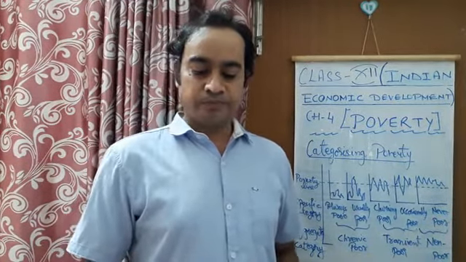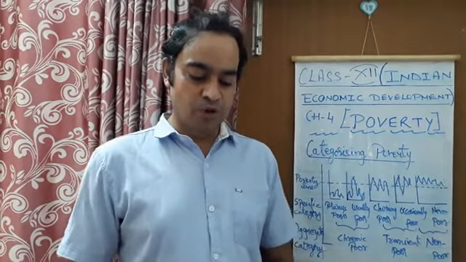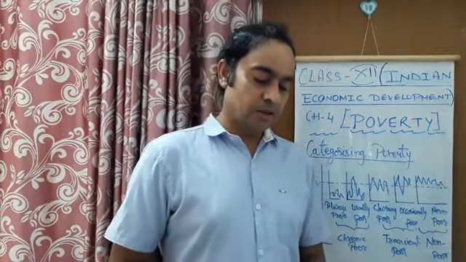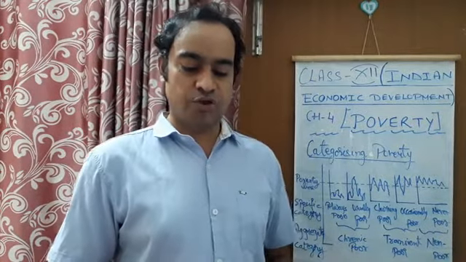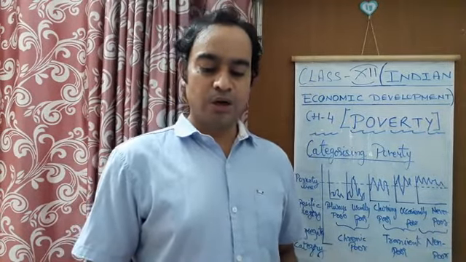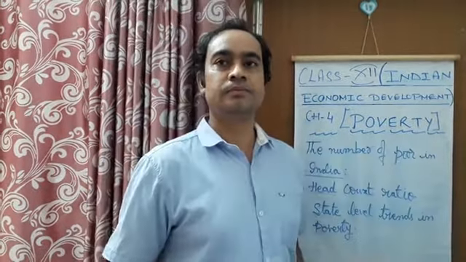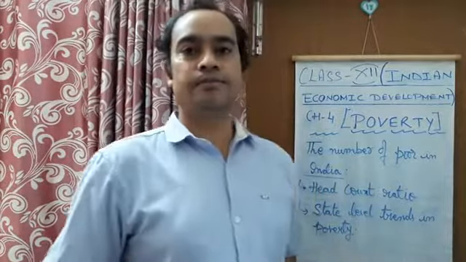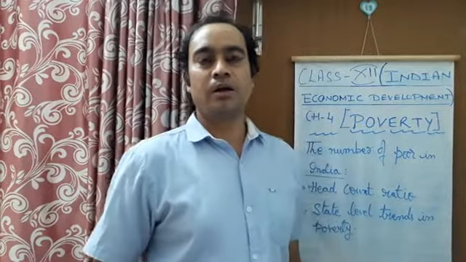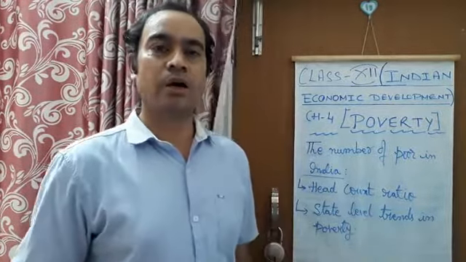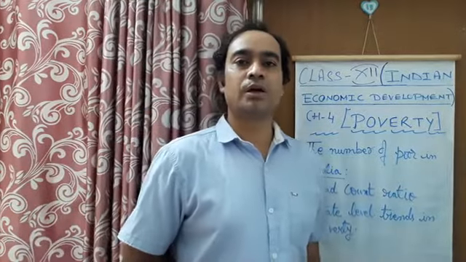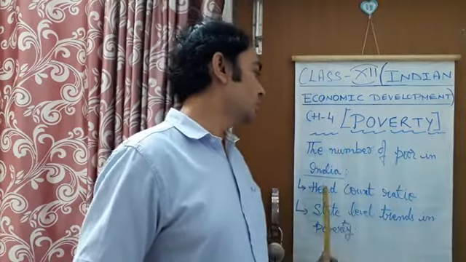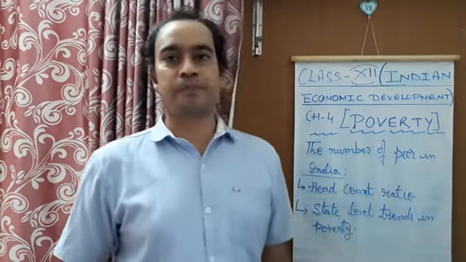Alright, so after this, let's move on to another topic. Our next topic is the number of poor in India, and how they are calculated or measured. For this we use the method head count ratio.